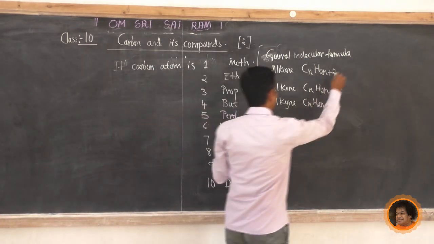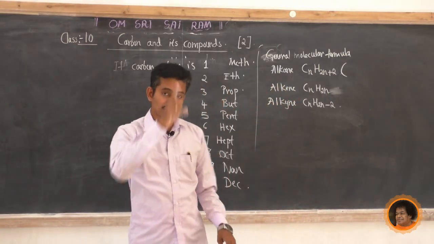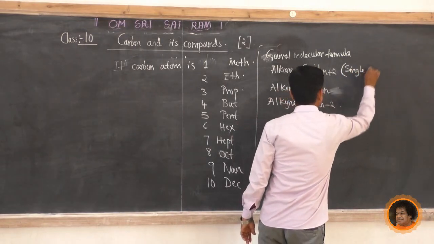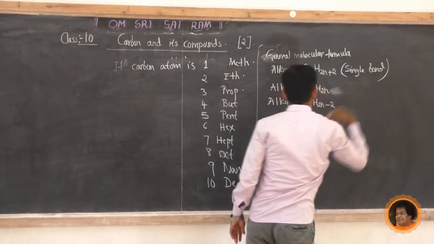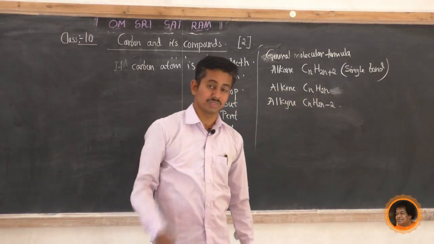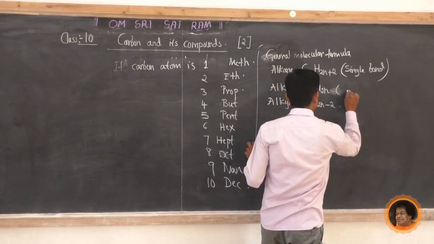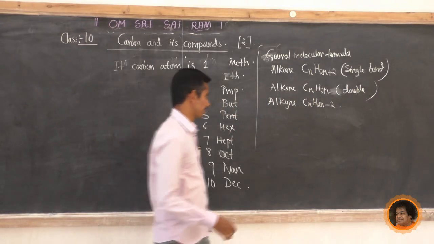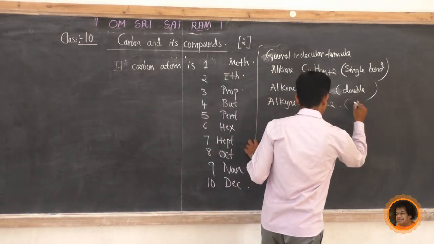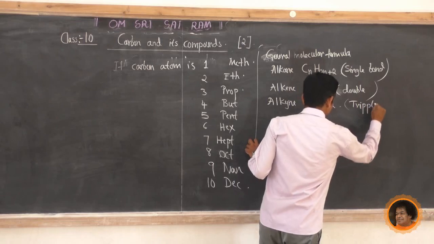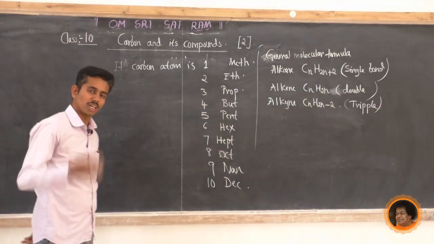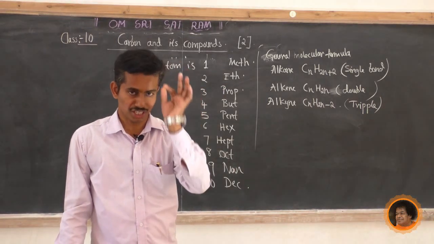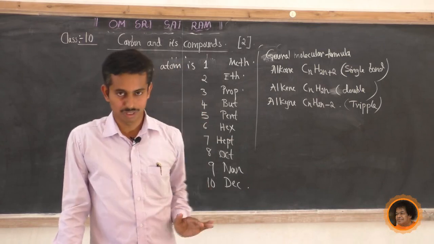Also we know that alkane means there is a single bond between the carbon atoms. Alkene means there is a double bond between the carbon atoms. Alkyne means there is a triple bond between the carbon atoms. If you remember these things, you can write the structural and molecular formulas of different acyclic hydrocarbons very easily.